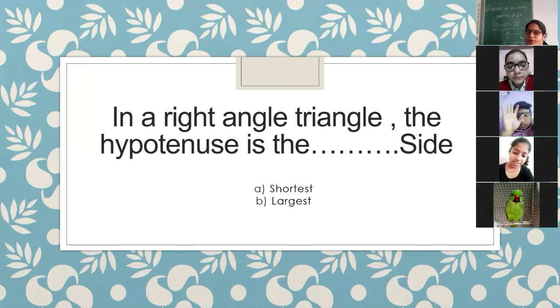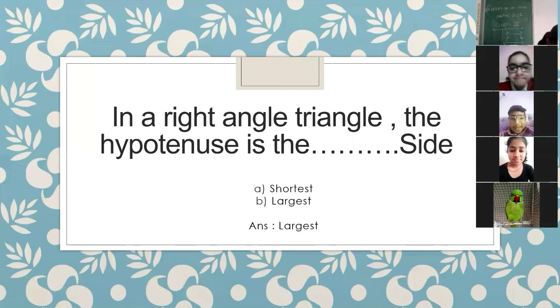E, largest. Okay, it is the largest side. Okay, Vedansh, can you explain? Is she correct or not? Vedansh: Correct. Okay, correct. Let us check our answer. Yes, correct. It is the largest side. Yes, Sonal, next question is for you, beta.